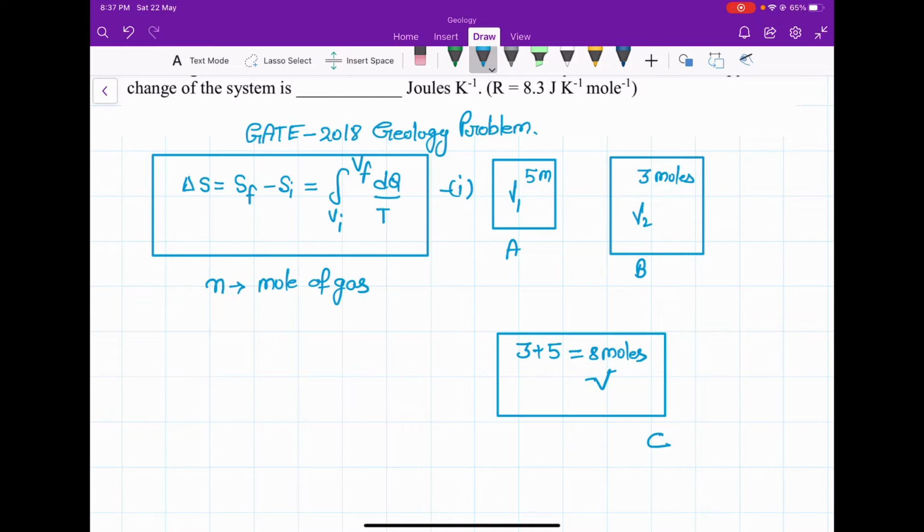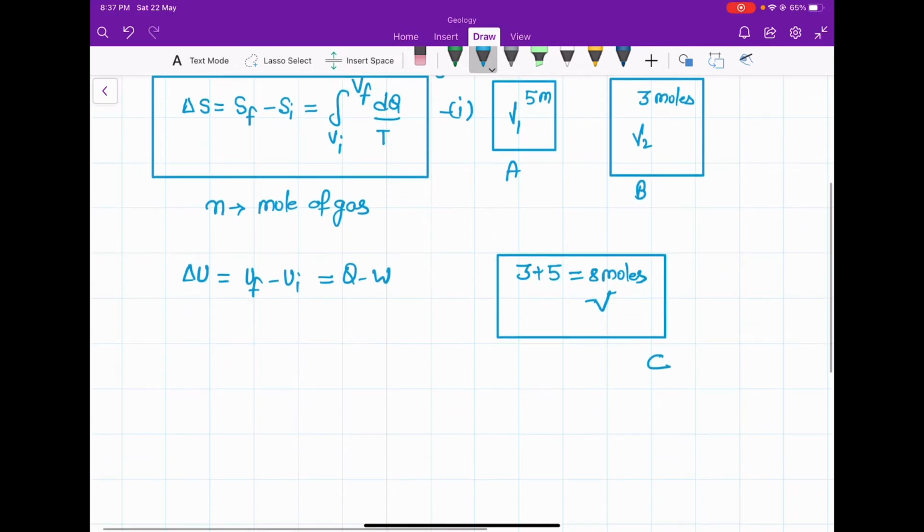So from the first law of thermodynamics, the change in internal energy of a system in passing from an initial state I to a final state F, so change in internal energy, that is delta U, which is equal to U final minus U initial, is given by Q minus W. And another form of first law of thermodynamics, so if we consider this as equation number 2,